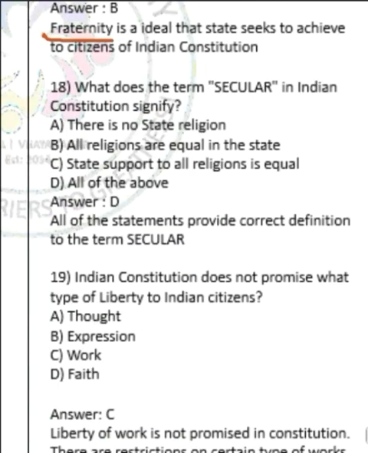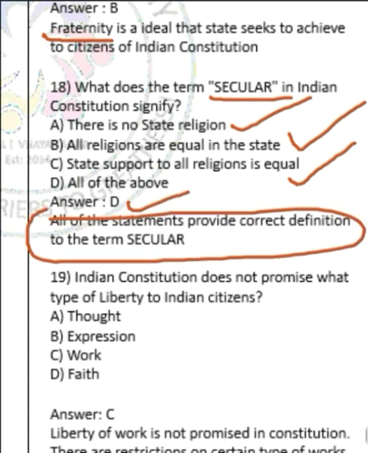Question number 18. What does the term secular in the Indian Constitution signify? The options are: there is no state religion, all religions are equal in the state, the state supports all religions equally. The correct answer is option D. All the statements provide a correct definition of the term secularism that is followed in India.